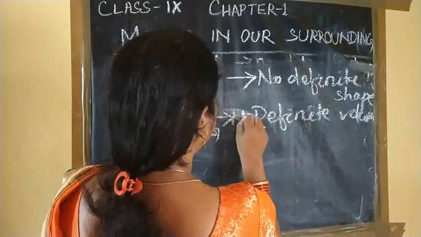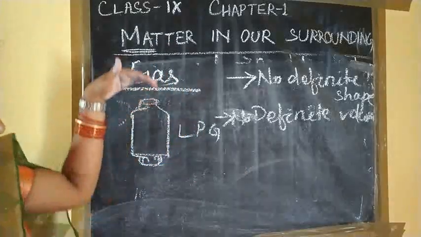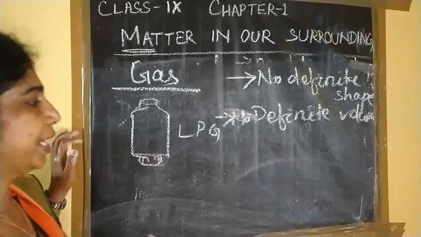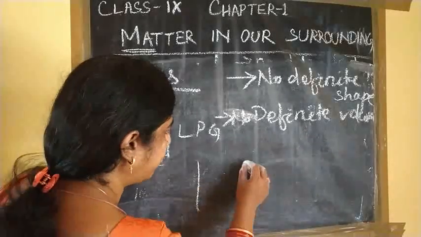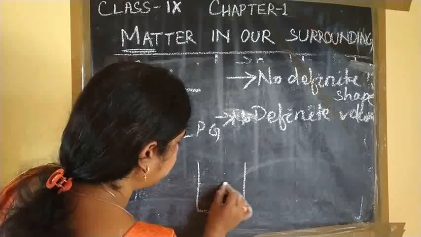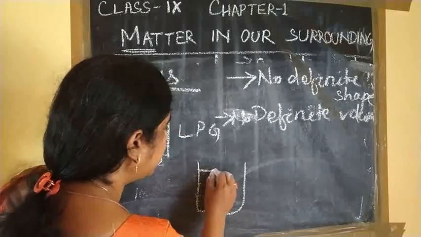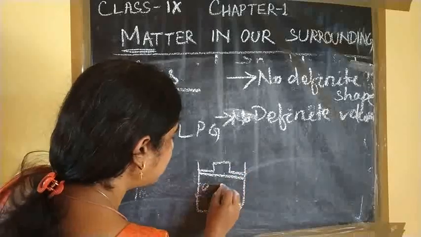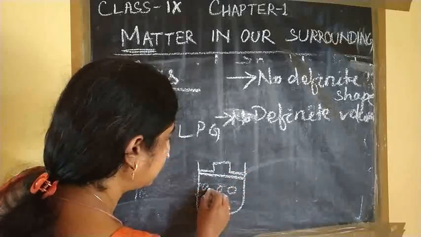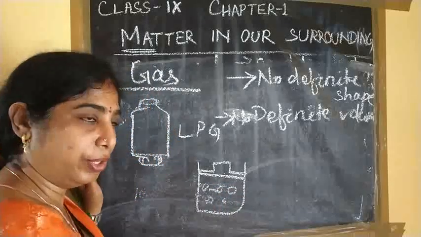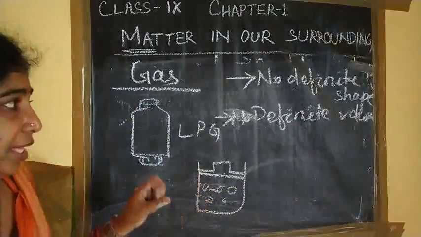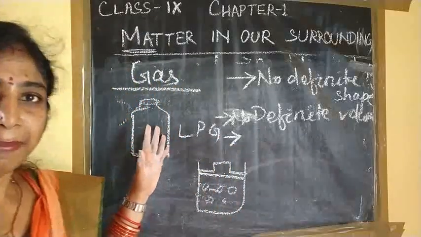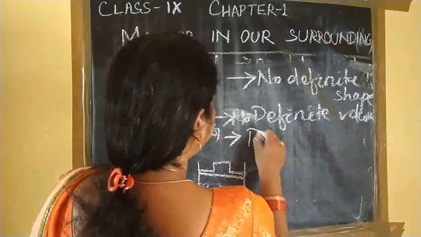No definite volume. But if you compress it, then the volume is reduced. So that's why it does not have any definite volume. Say, for example, here I am taking some gas particles. Here there is a compressor. When I compress it, the spaces between the particles are reduced, and they come closer, compressed. So they do not have any definite volume. Then as it is matter, it has a definite mass.